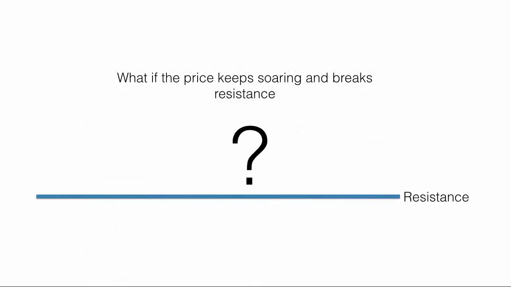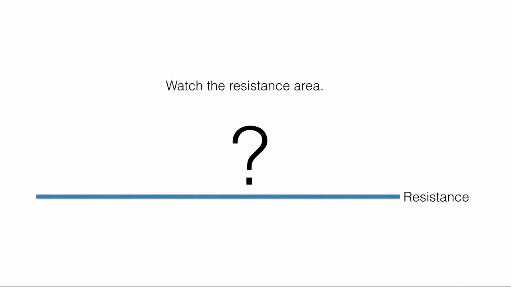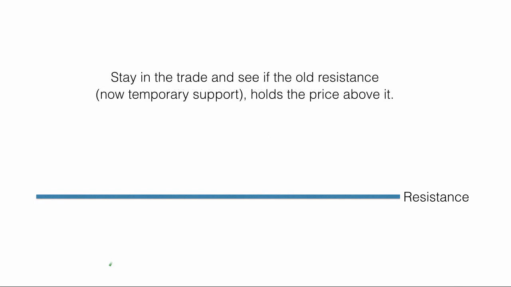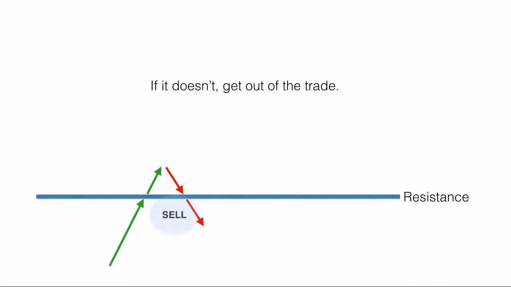What if the price keeps soaring and breaks resistance? Watch the resistance area. Stay in the trade and see if the old resistance, now temporary support, holds the price above it. If it doesn't, get out of the trade.